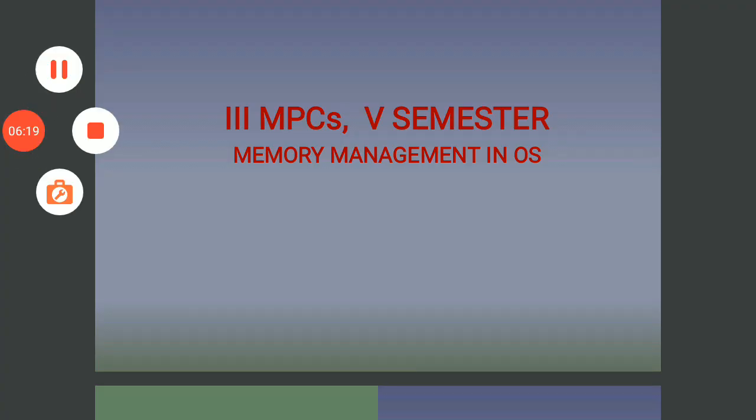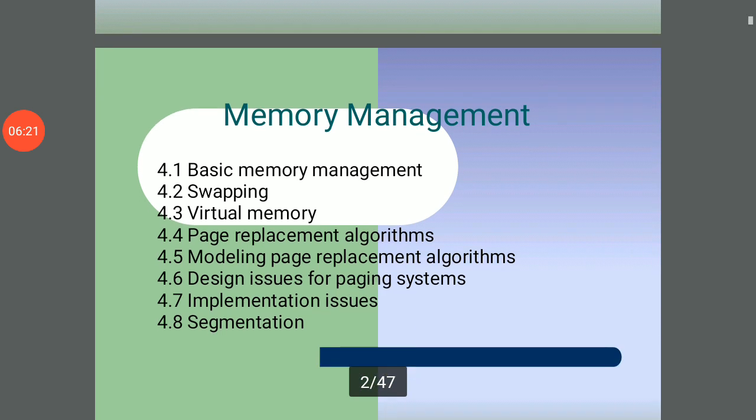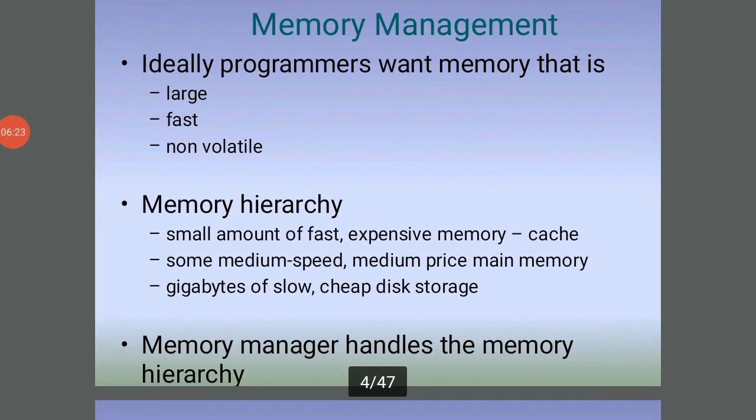Internal fragmentation is when memory is free internally, that is, inside a process, and cannot be used. We call that internal fragmentation.